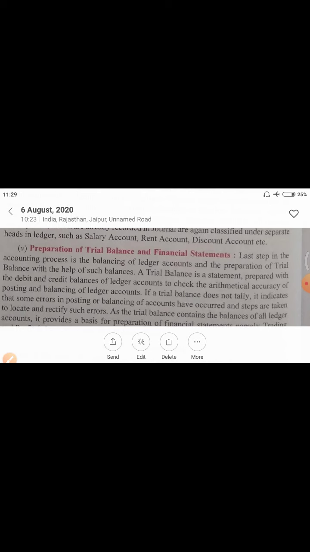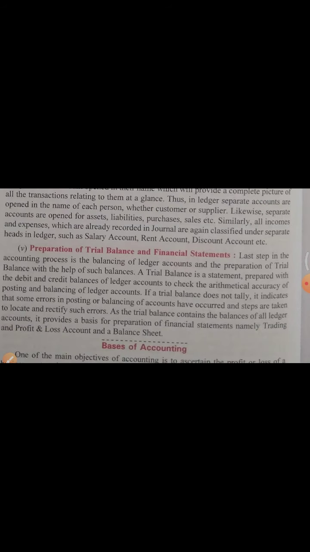But in Ram's account you entered this transaction only of 2,000, because that may be the mistake of 0. It is a common mistake. On the place of 20,000 you entered 2,000. So the differential amount you can know in trial balance. When you prepare ledger accounts, you will not know your mistake, that by mistake we have entered only 2,000. But when you prepare trial balance, that time you will find this mistake, because your trial balance will not tally, because you have made a mistake of 18,000.